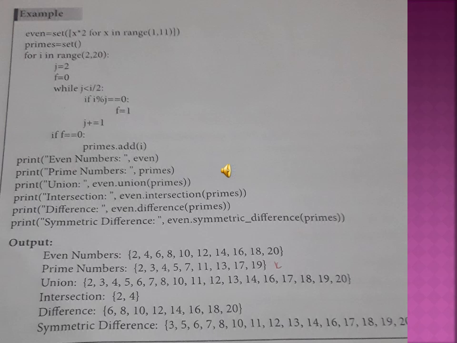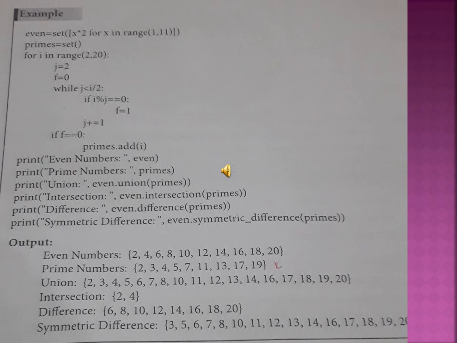It's going to print even numbers, then print prime numbers. We can get this from prime for even numbers. Then prime means we can use prime to print the union using this even. Union of prime. We are going to display the union. This is even. Union is the function name, and inside it the prime will be used.